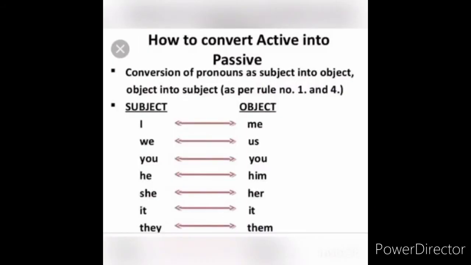As we know, when converting active to passive, we can see that they have moved the direct object of the sentence to the subject spot. But when replacing the subject with the object and the subject is a pronoun, there is a rule that "I" becomes "me". The other example we can read in this photo.